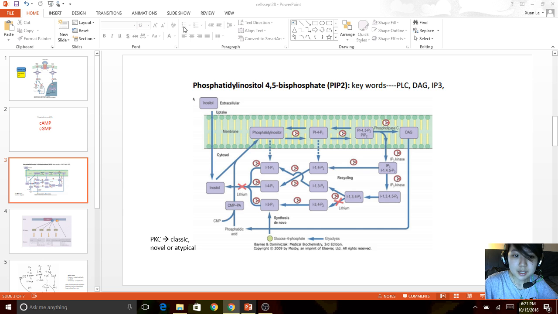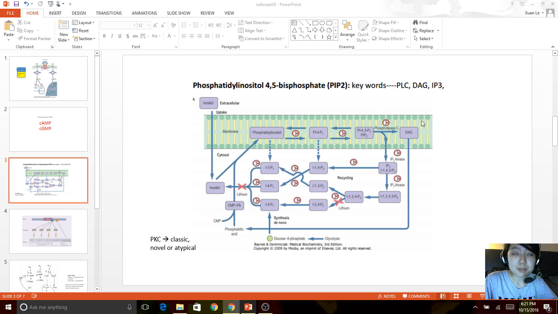So here we see something called phosphatidylinositol, and it's going to be seen right here. This is a lipid in the membrane, and it can be broken down by many enzymes such as PLC right here, or phospholipase C, and it can be broken down by PLC into different products like DAG as well as IP3. So DAG and IP3 are both classified as secondary messengers.